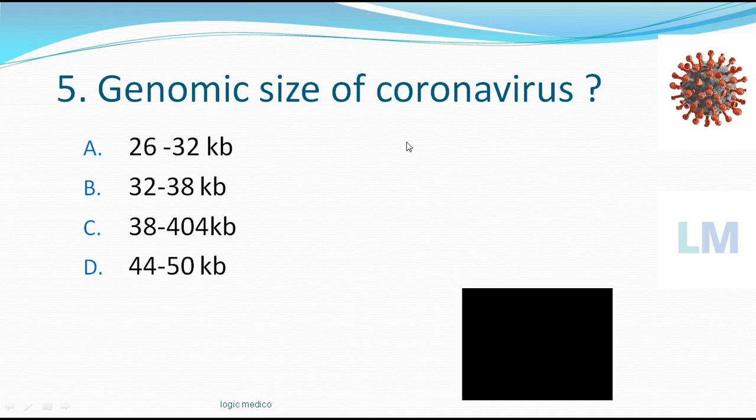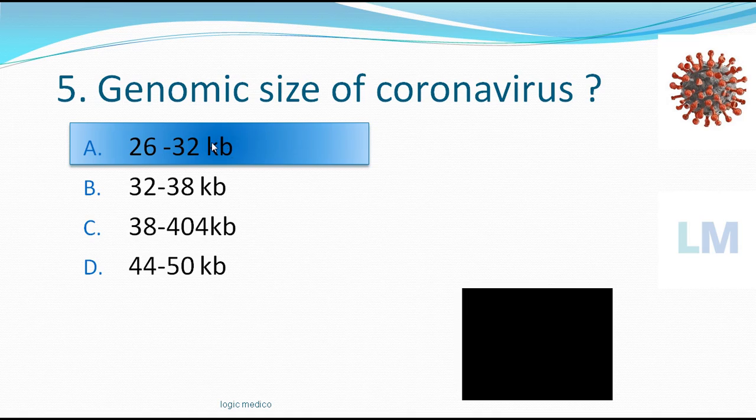On an average, the genomic size of coronavirus is 30 kilobases. So the option fitting 30 is 26 to 32 kilobases. So it's about 30 kilobases, the genomic size or the genetic material size. Okay, finally remember 30.